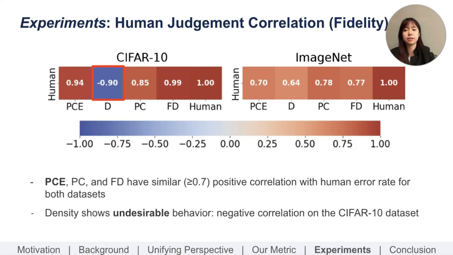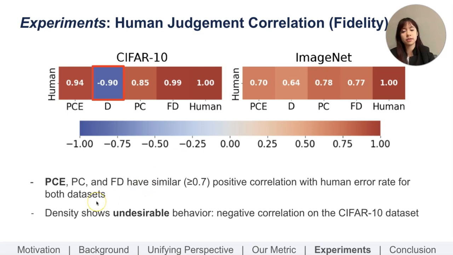Now we highlight experimental results, which support our metrics' alignment with desired properties. Our first experiment is with human judgment correlation for fidelity. Although there is no clear ground truth for overall assessment of generative output, human assessment has been used as a ground truth for the realism component of metrics. For this experiment, we measure the Pearson correlation between various fidelity measures and human judgment error rate on the CIFAR-10 and ImageNet datasets.